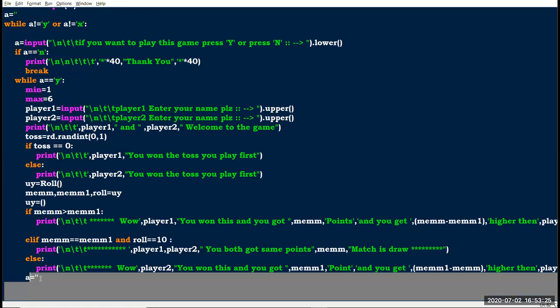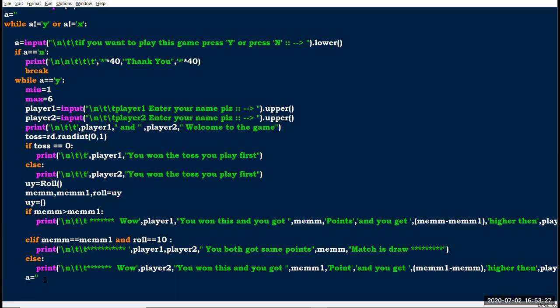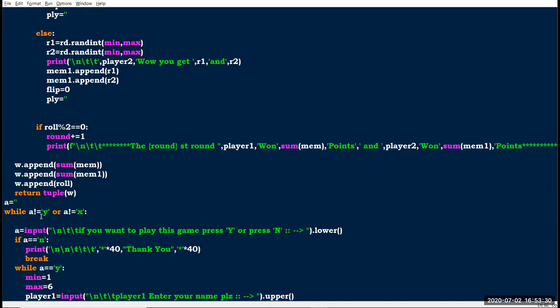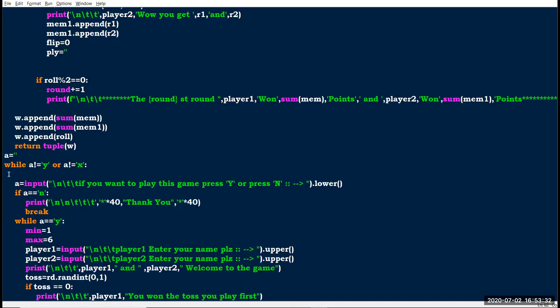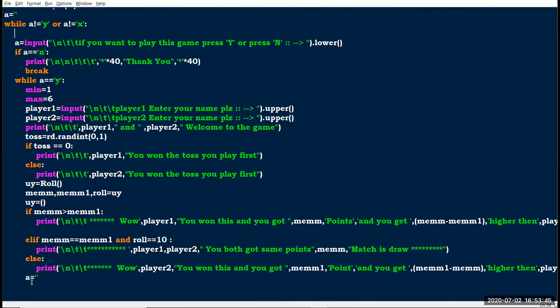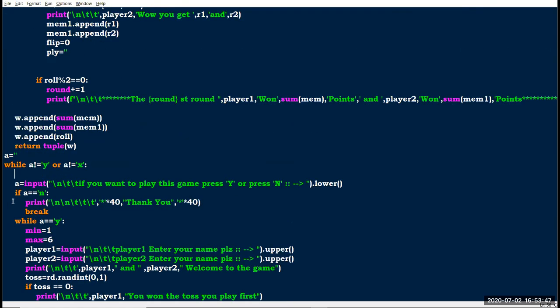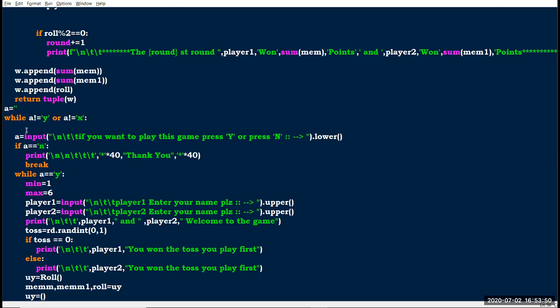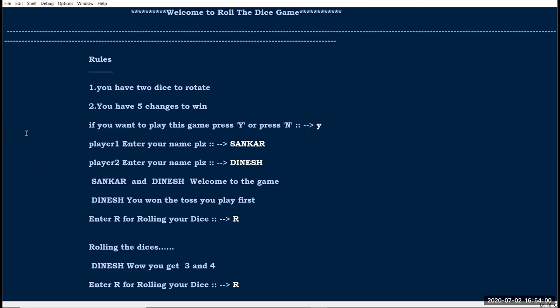At the end of the program I am going to empty the a value. If the a value is empty and it loops, it returns to here, and when the program gets completed, the a value is automatically empty. That's why it automatically comes back here and asks again, if you want to play this game, press Y or N. Okay, so I'm going to run one more time.